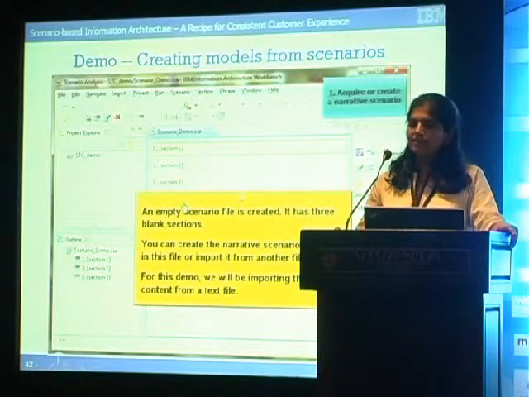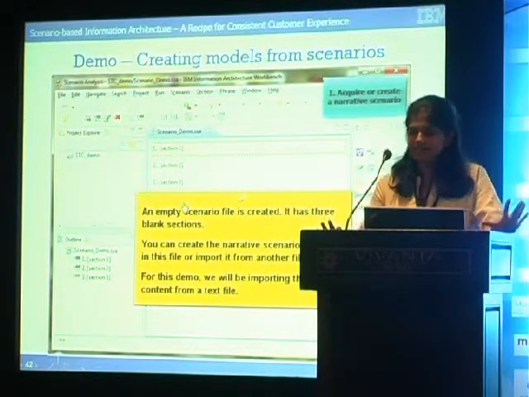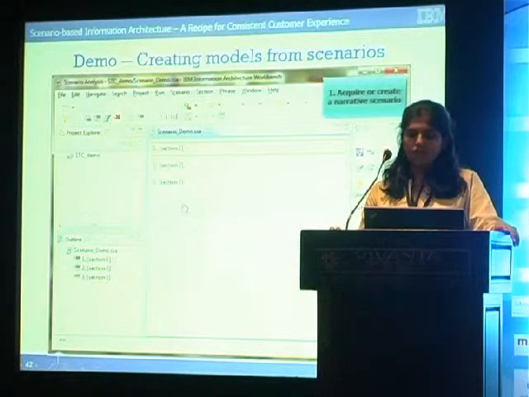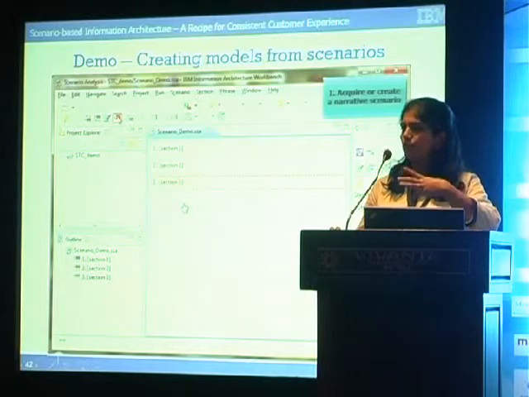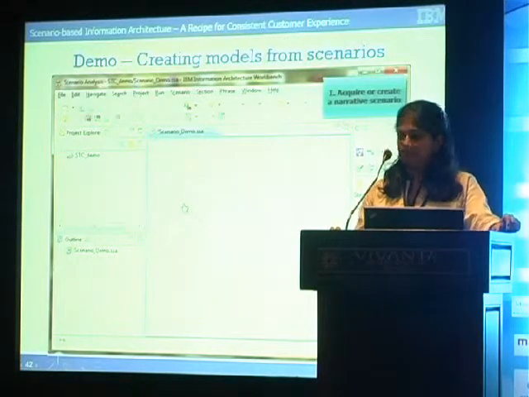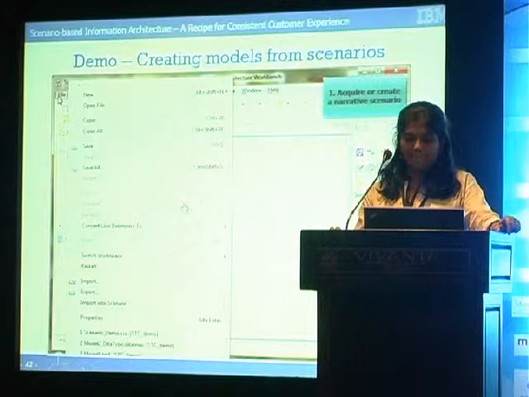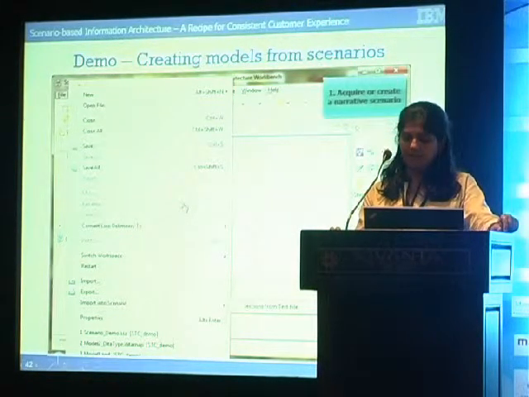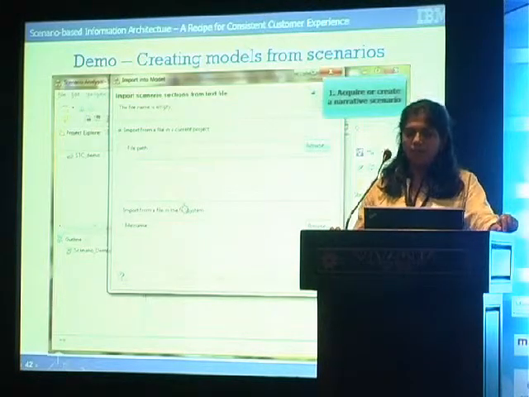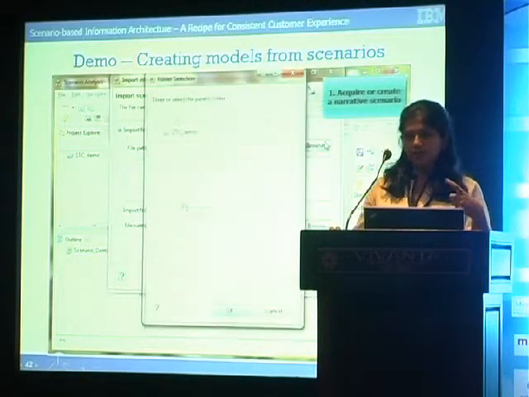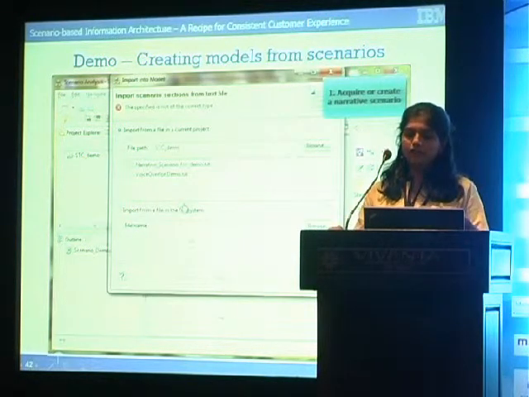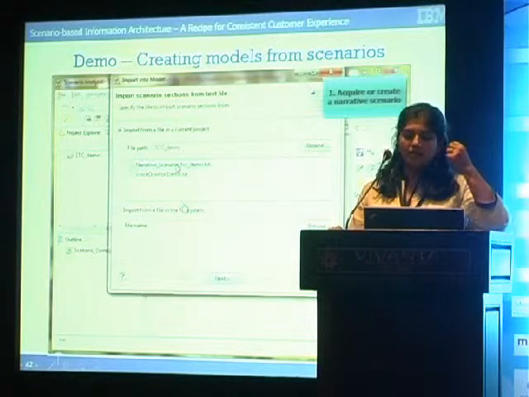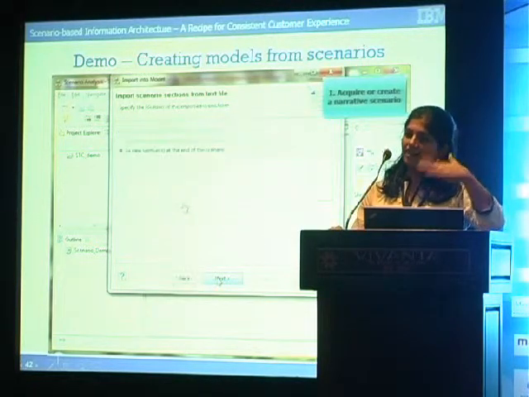What you get is an empty scenario which has 3 sections. These are blank sections. You may want to just get rid of them because you already have a scenario which you're going to include into this. So you import your scenario from the text file. It takes your scenario narrative from the notepad file, adds it into this tool and segregates it based on the paragraphs that you've divided it into.